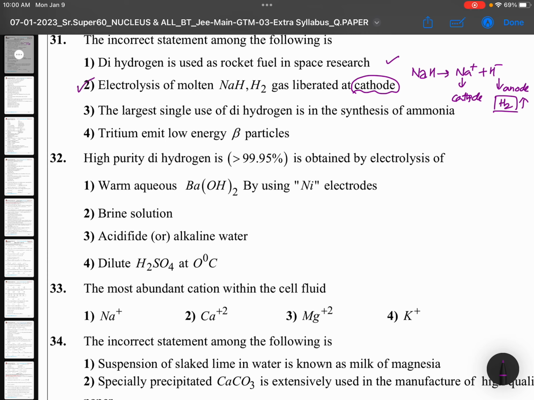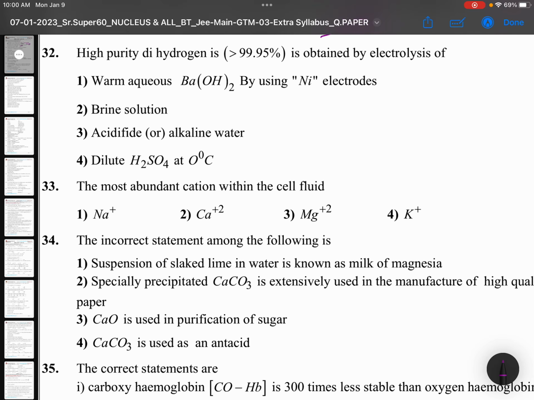The largest single use of dihydrogen is in the synthesis of ammonia. Tritium emits low energy beta particles. NCERT statements as they are. High purity dihydrogen, 99.95%, is obtained by the electrolysis of warm aqueous barium hydroxide using nickel electrodes. This is again an NCERT statement.